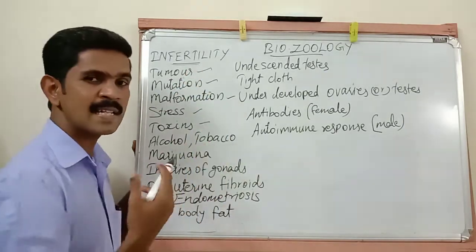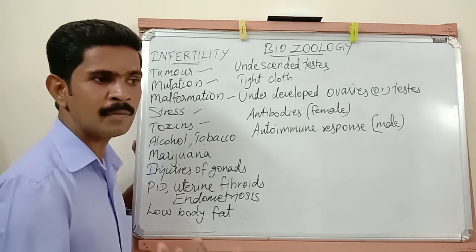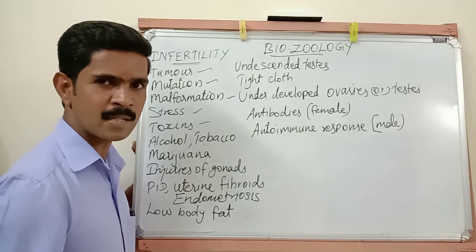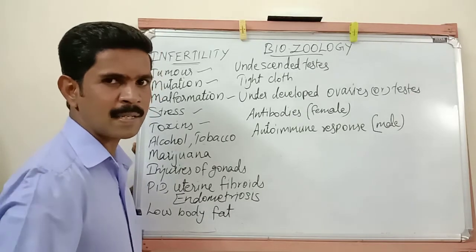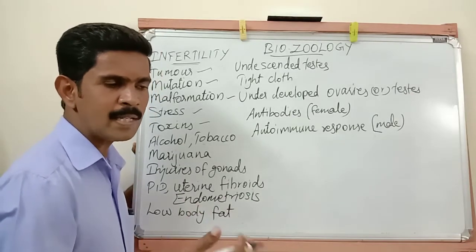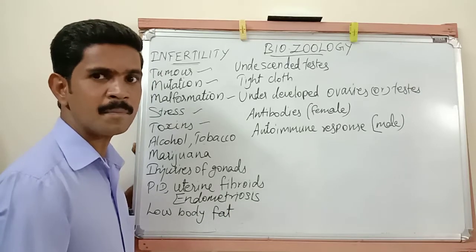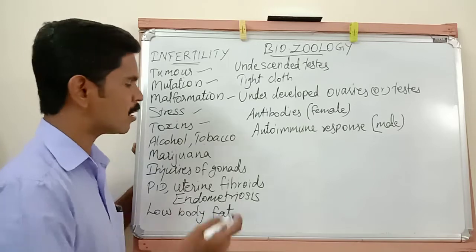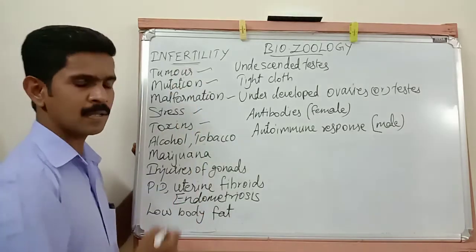Then toxin intake. Unknowingly, nowadays we are eating different types of food materials. Some food materials contain chemical substances. So when we continuously use these chemicals, they become toxins. They may act as a toxin inside our body. So it is also one of the reasons for infertility.